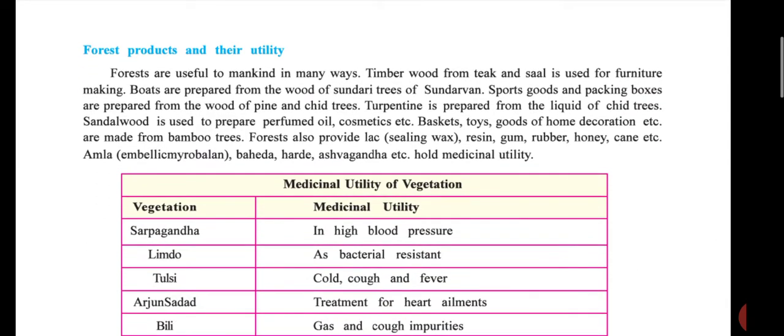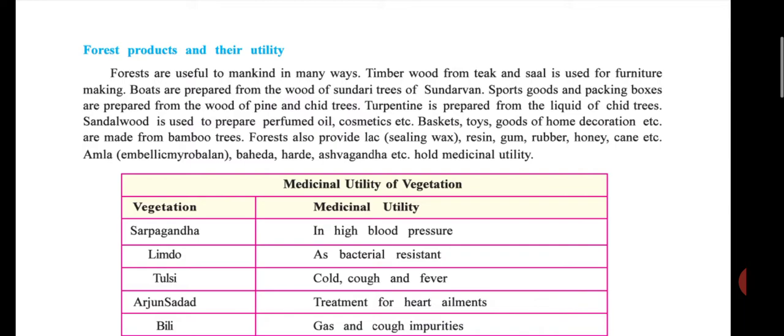See students, before we start this topic, we'll discuss some related information. As we all know, most of the products we use are produced from forest products like wood. We use furniture in our home, and for making furniture, wood is used. So that wood, where does it come from? Okay, good. From the forest.